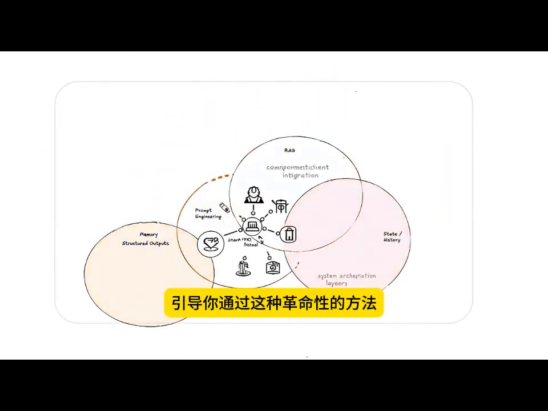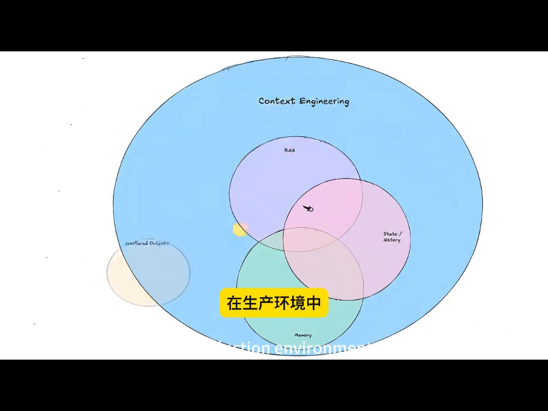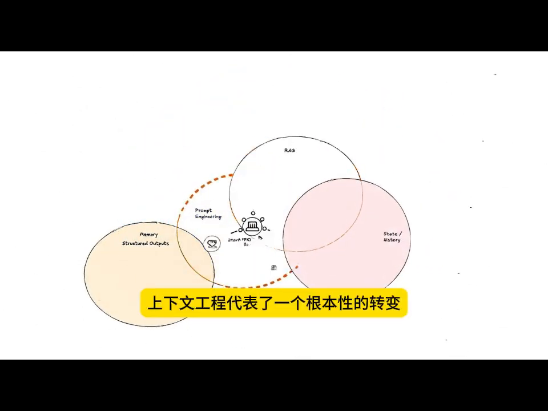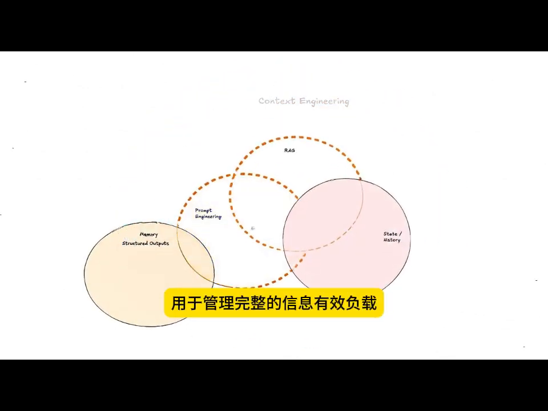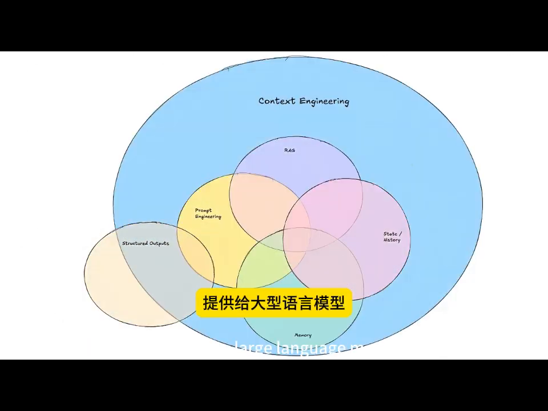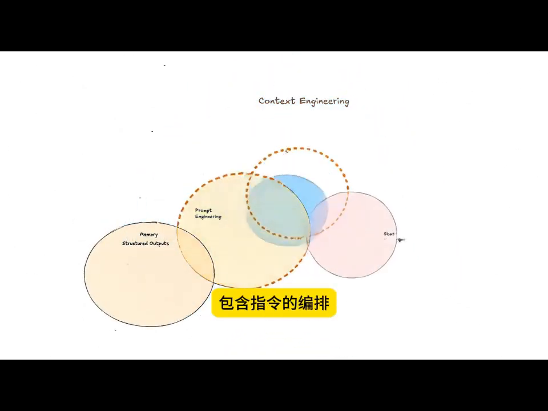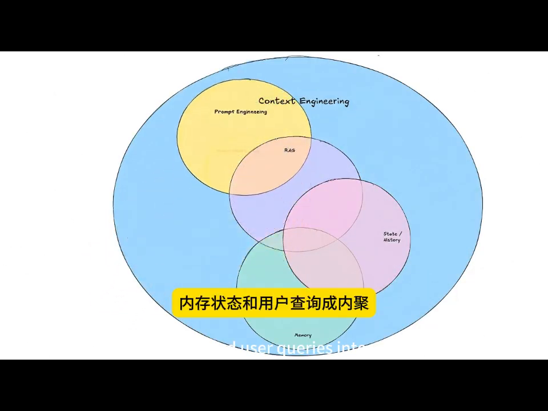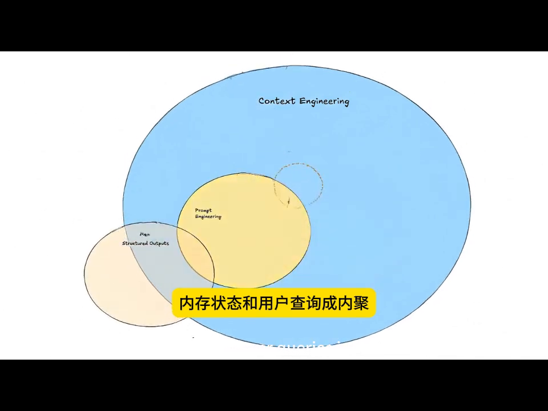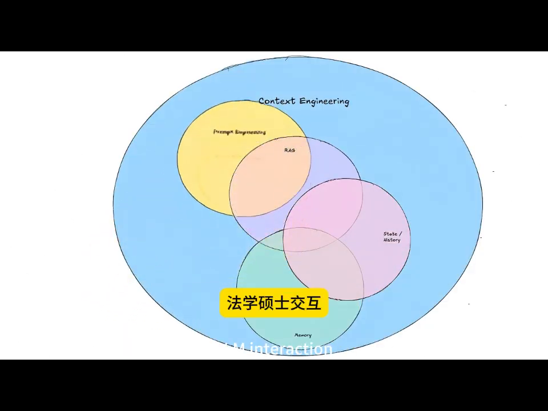I'm excited to guide you through this revolutionary approach that's transforming how we build and deploy AI systems in production environments. Context engineering represents a fundamental shift from traditional prompt engineering to a more sophisticated, systematic approach for managing the complete information payload provided to large language models. Unlike simple prompt crafting, context engineering encompasses the orchestration of instructions, knowledge, tools, memory, state, and user queries into a cohesive, optimized context. Let's begin by understanding the evolution of LLM interaction.